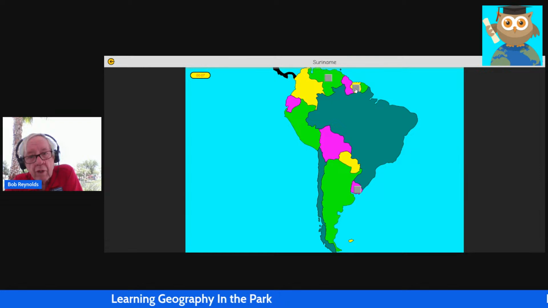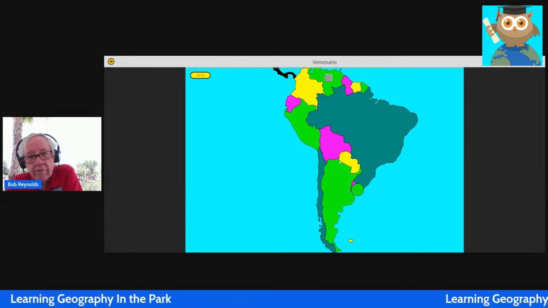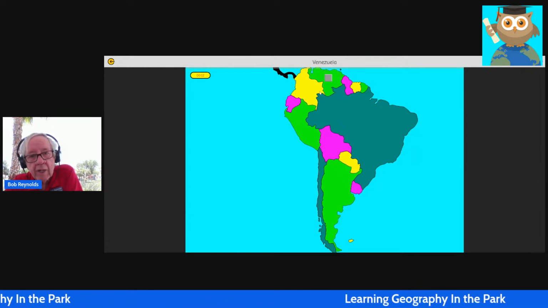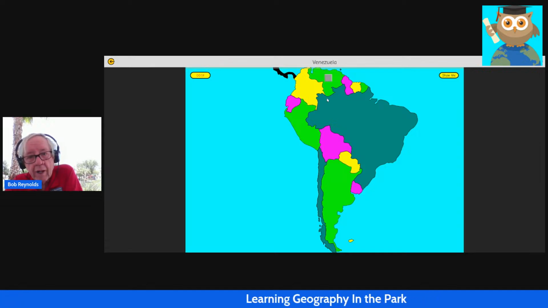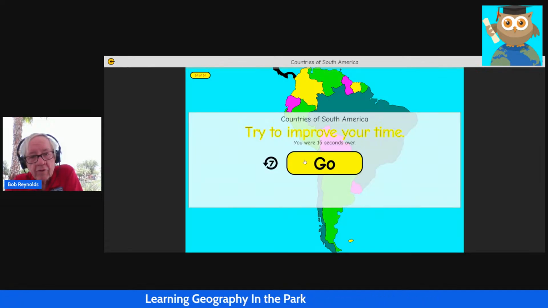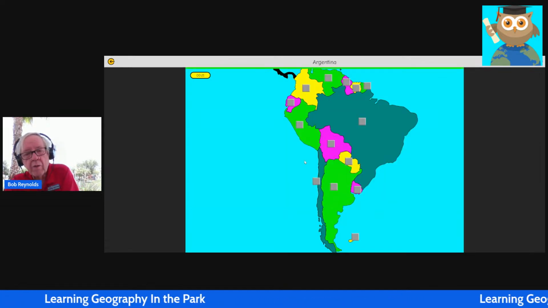And now it asks for Suriname. I just clicked that. Uruguay was down here, and Venezuela. Venezuela is kind of shaped like the letter V. It's wider at the top, smaller at the bottom. That's Venezuela. We still did not beat the clock, so we're going to go through this again.